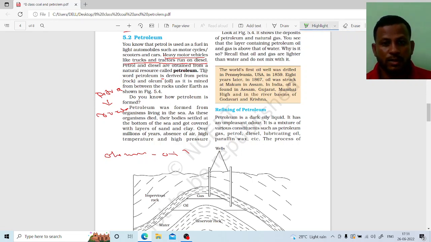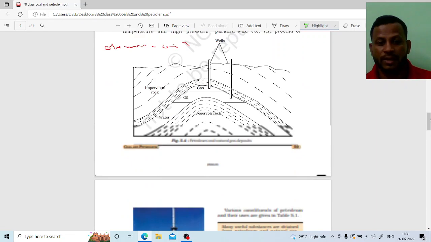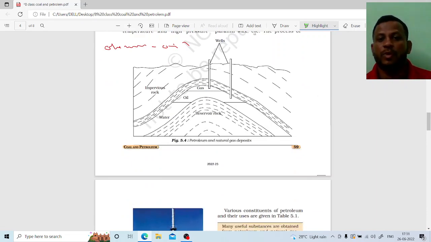Look here, these three lines. The word petroleum is derived from petra meaning rock and oleum meaning oil, as it is found between the rocks under the earth, as shown in figure 5.4. We see it in 5.4 here. This is the 5.4. Look here.